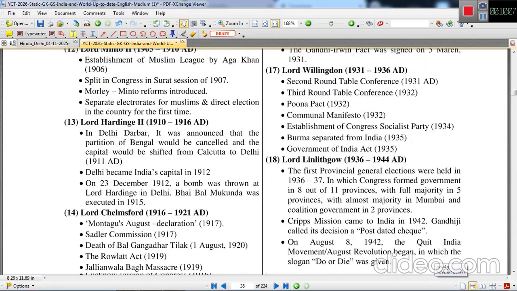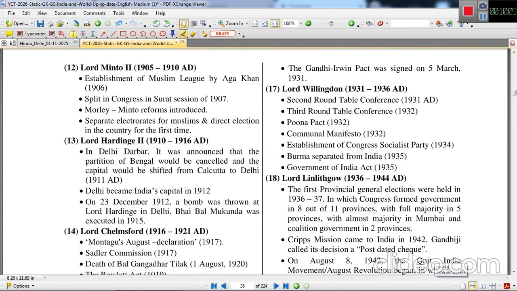Now we'll see Lord Minto too. He ruled between 1905 to 1910 AD. The important events: establishment of the Muslim League by Aga Khan in 1906, a split in Congress in the Surat session where the Naram Dal and Garam Dal were divided.